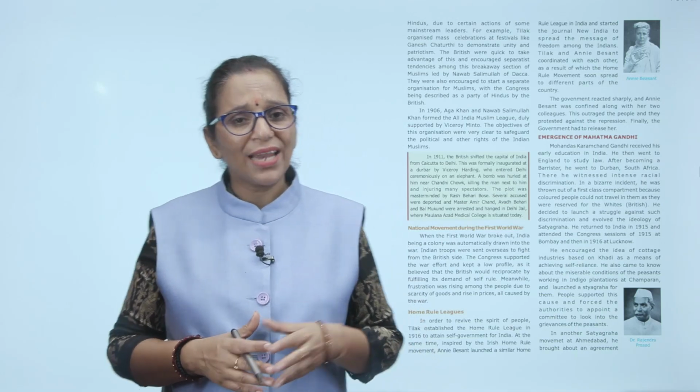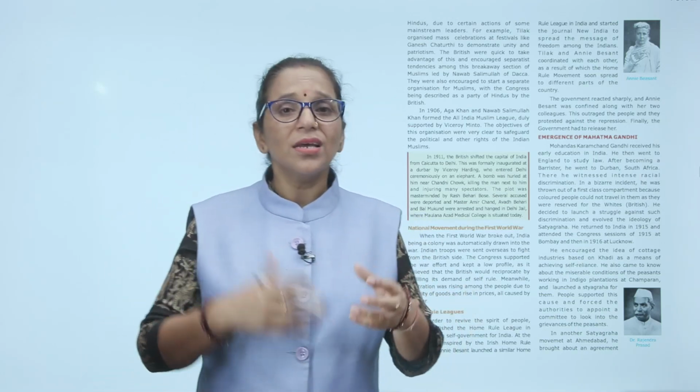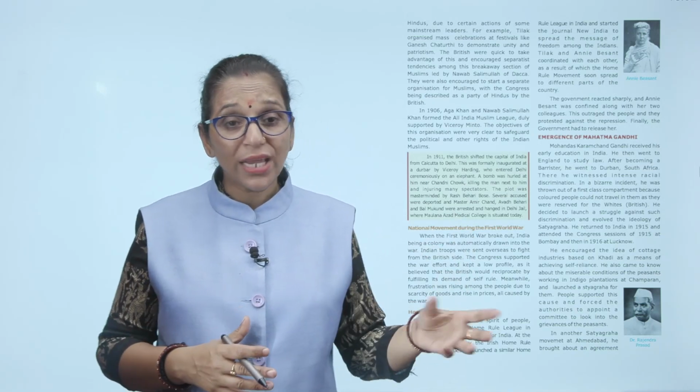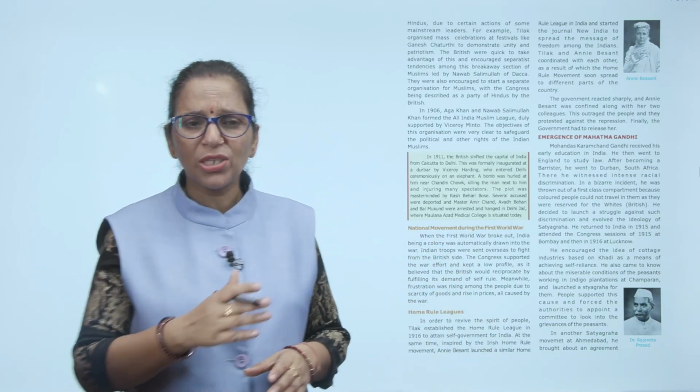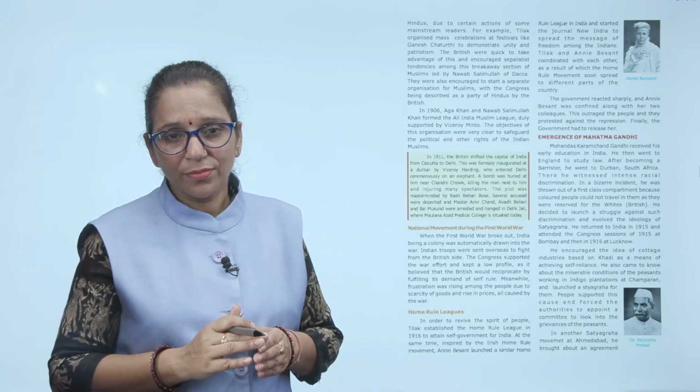Now what did they want? Leaders like Tilak organized mass celebrations of festivals like Ganesh Chaturthi to demonstrate unity and patriotism, because the leaders tried to unite Hindus and Muslims. The British were quick to take advantage of this. They encouraged the separatist tendency among a breakaway section of Muslims, led by Nawab Salimullah of Dhaka.